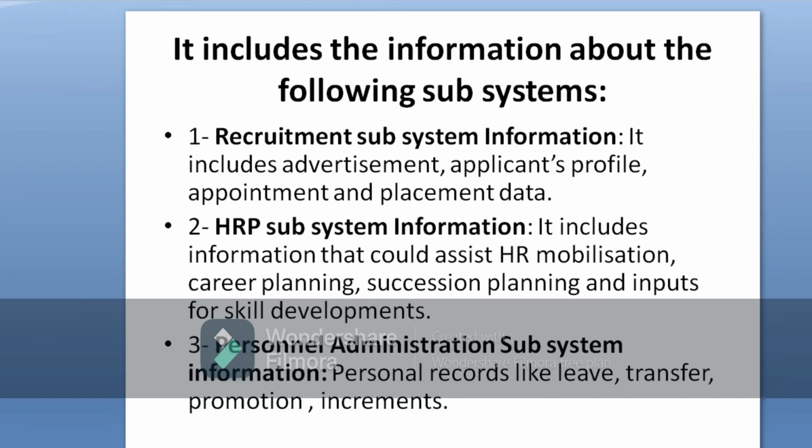The first subsystem which comes under HRIS is the recruitment subsystem information. It includes the information regarding advertisement, what type of advertisement the organization has to give, whether they have to advertise the vacancy in electronic media, print media, or social networking, right? This subsystem also maintains the profile of the applicants.